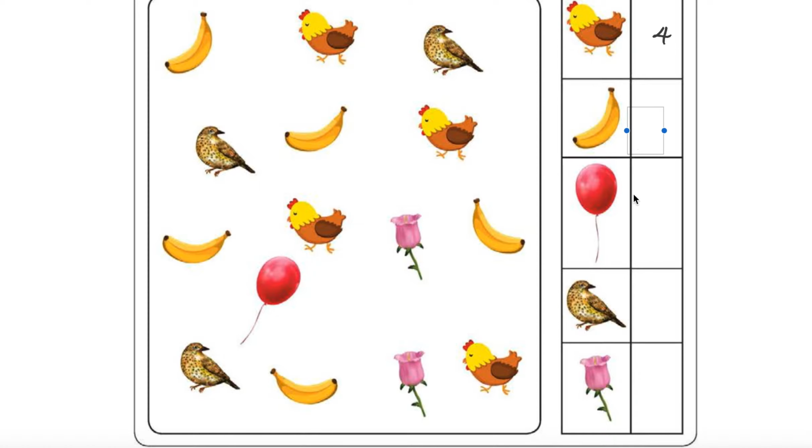Picture has 7 letters. Fine. Try this activity. 1, 2, 3, 4, 5, 6, 7, 8. Underline. This is also having more.